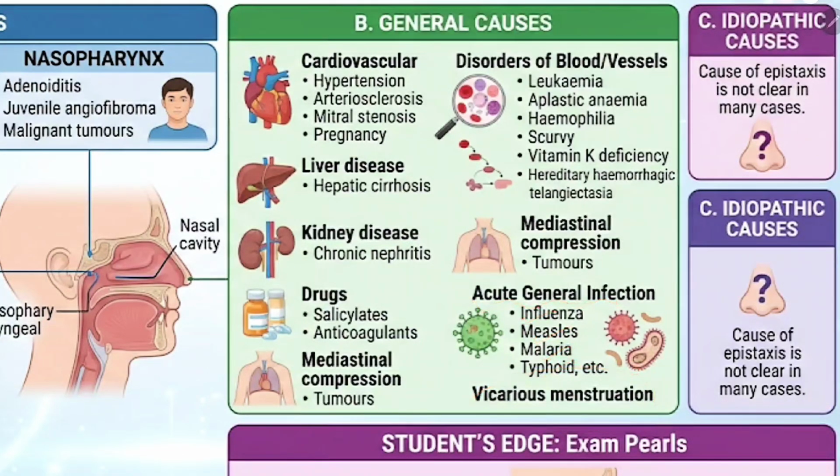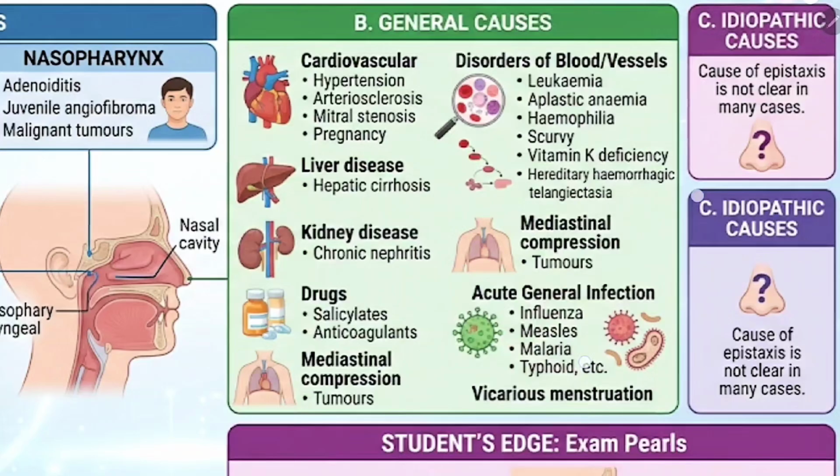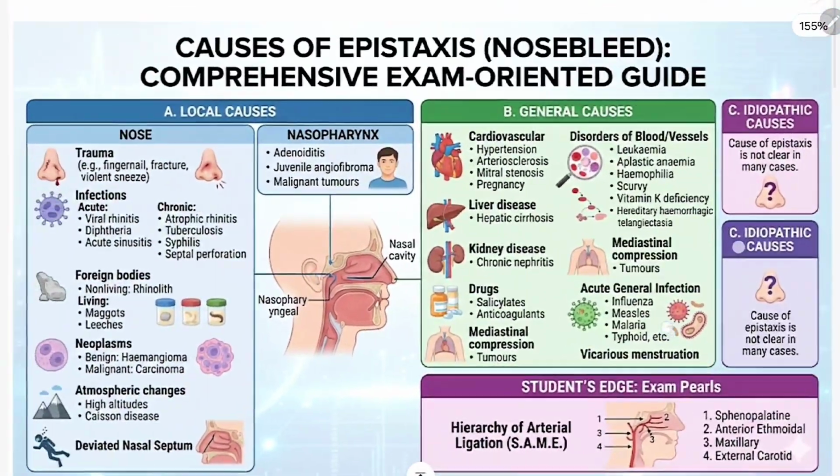there can be epistaxis. So cardiovascular causes, liver, hepatic cirrhosis, chronic nephritis, drugs like salicylates and anticoagulants, mediastinal tumors, then disorders of the blood or vessels like leukemia, aplastic anemia, hemophilia, scurvy, vitamin K deficiency and hereditary hemorrhagic telangiectasia. Then acute infections like influenza, measles, malaria and typhoid. Then vicarious menstruation. So next one is idiopathic causes. So this was the causes of epistaxis.